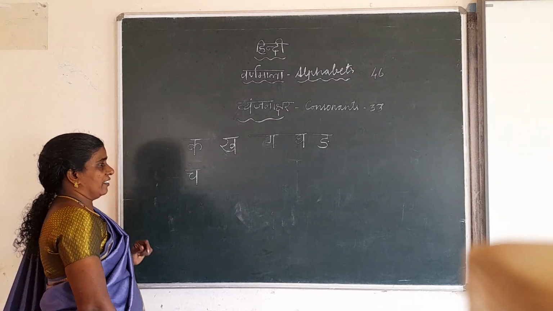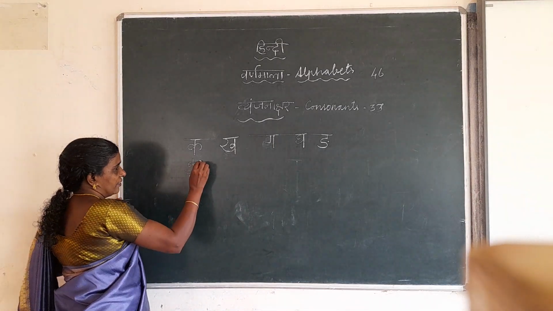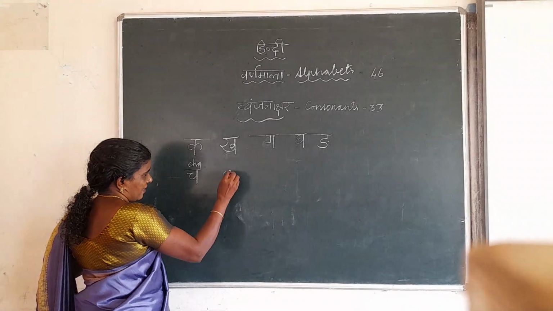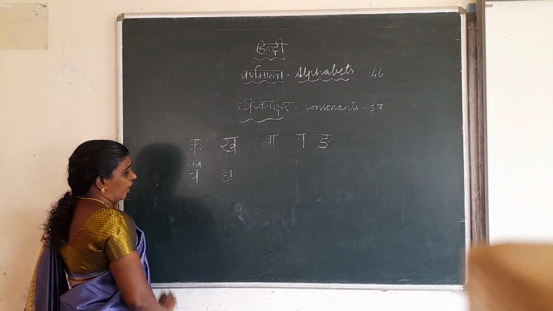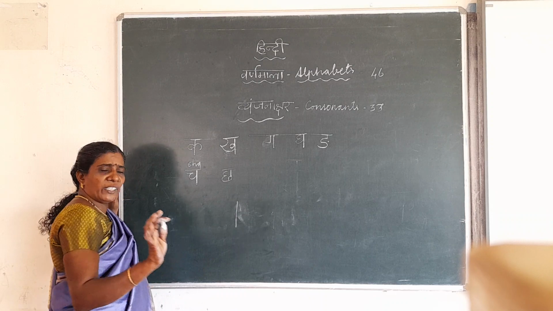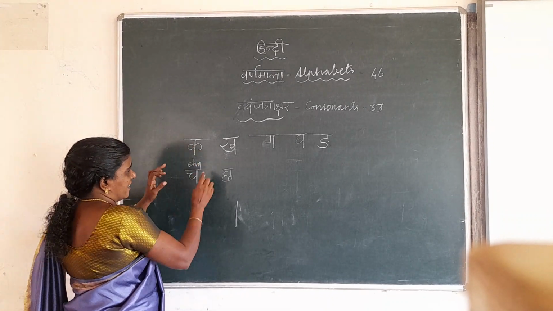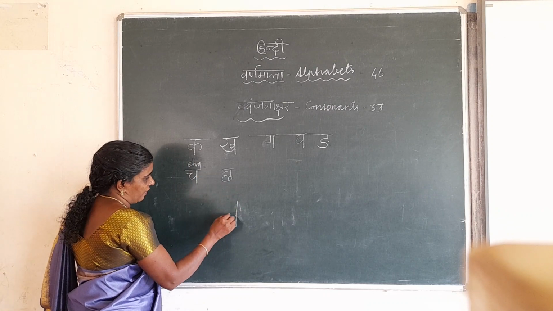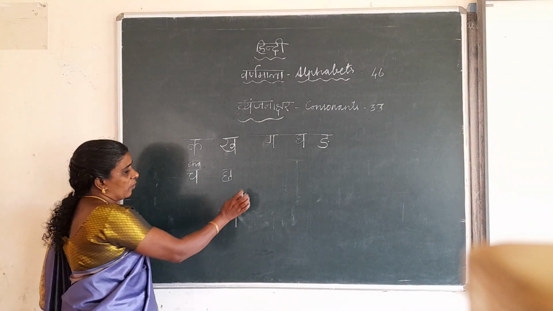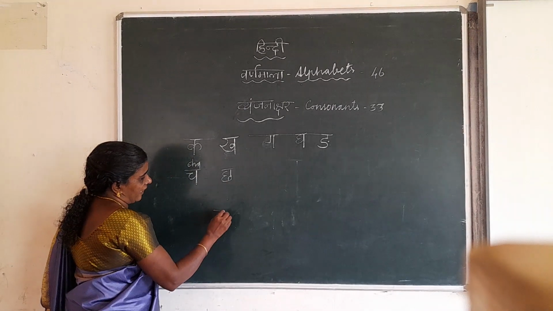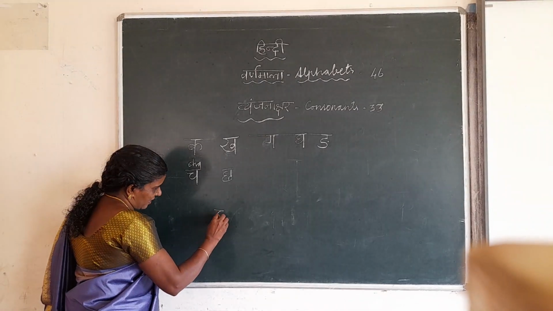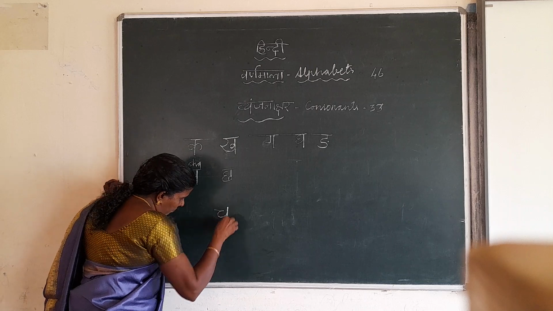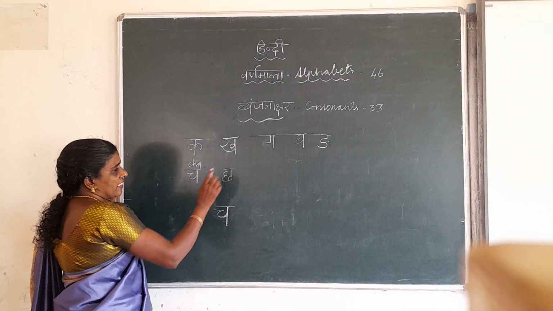Okay, next cha. This is cha. This cha is also difficult to write. If you write it the wrong way when starting, you will commit a mistake. You have to write like this. Sleeping line. After that, you don't take the hand. Bring it straight up and bring it down. Cha.